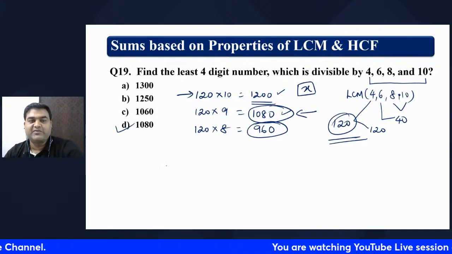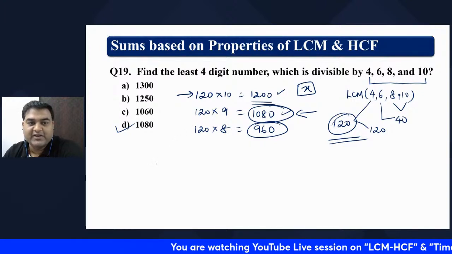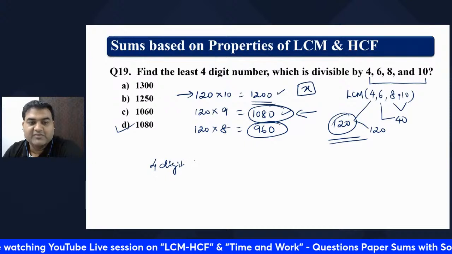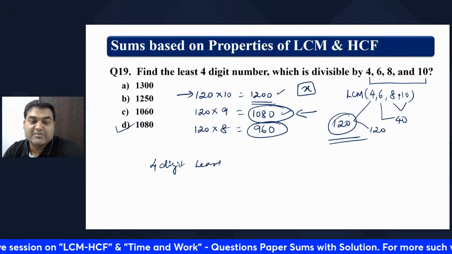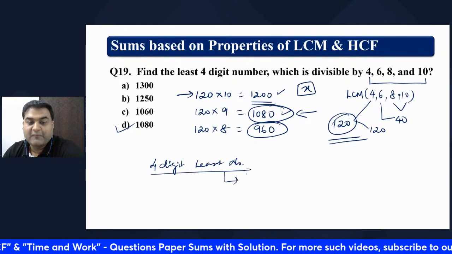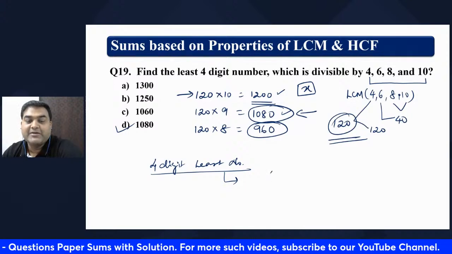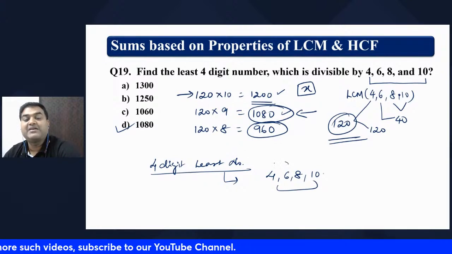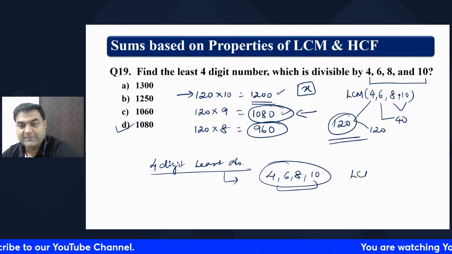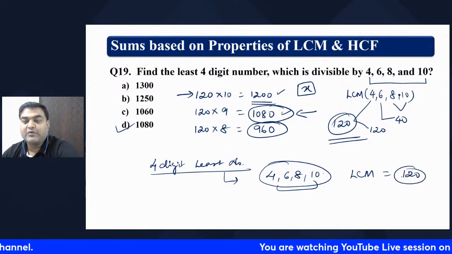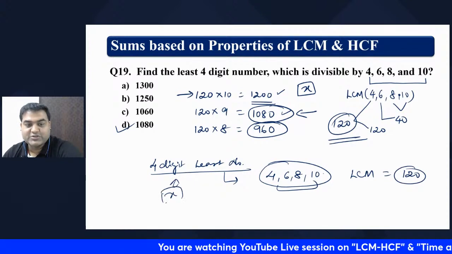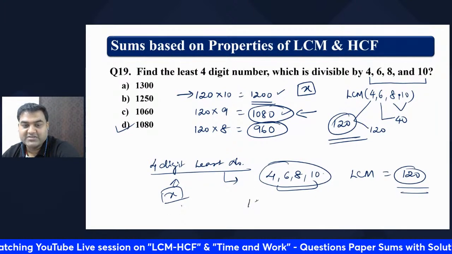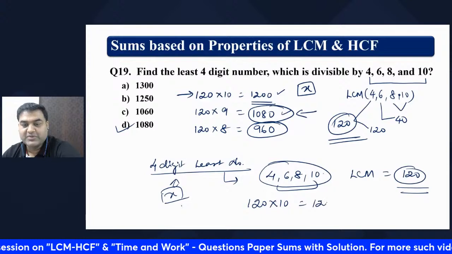Once again, I'll tell you what we are trying to do. We are trying to find the least 4-digit number which is divisible by 4, 6, 8 and 10. As the number is divisible by these four numbers, we find their LCM, which is 120. Now this number x has to be a multiple of 120, and it has to be 4-digit. To make it 4-digit, I did 120 into 10, and it becomes a 4-digit number.